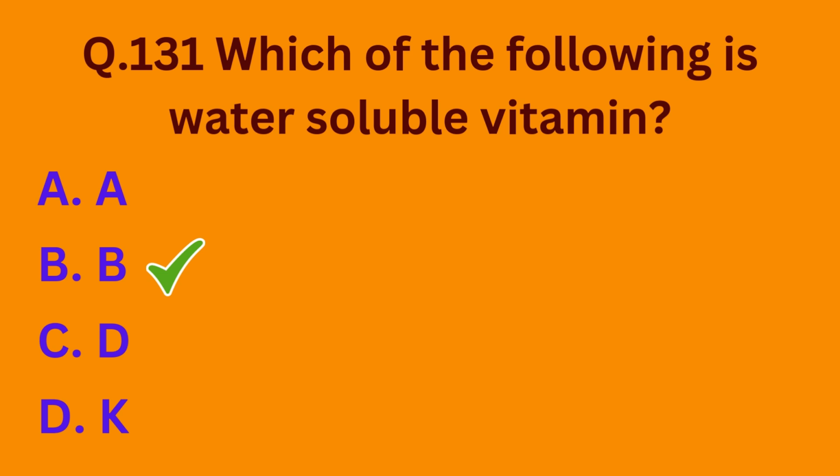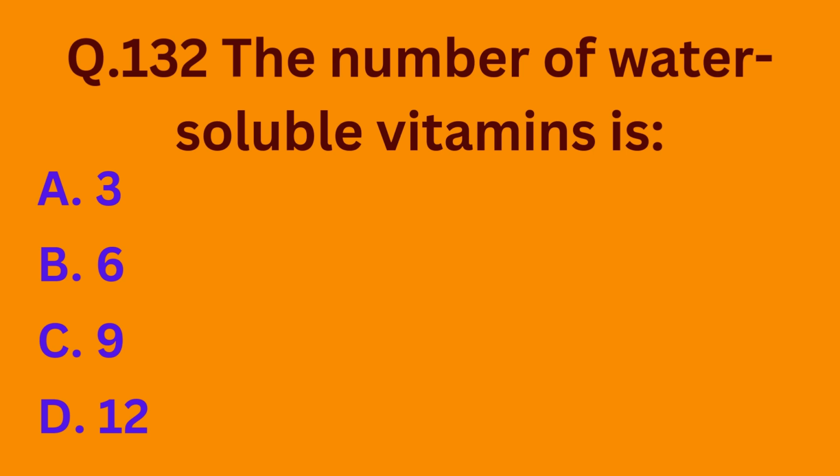So the correct option is option B. Question number 132. The number of water soluble vitamins is option A 3, option B 6, option C 9, option D 12. So basically the water soluble vitamins are 12 in number. So the correct option is option D.